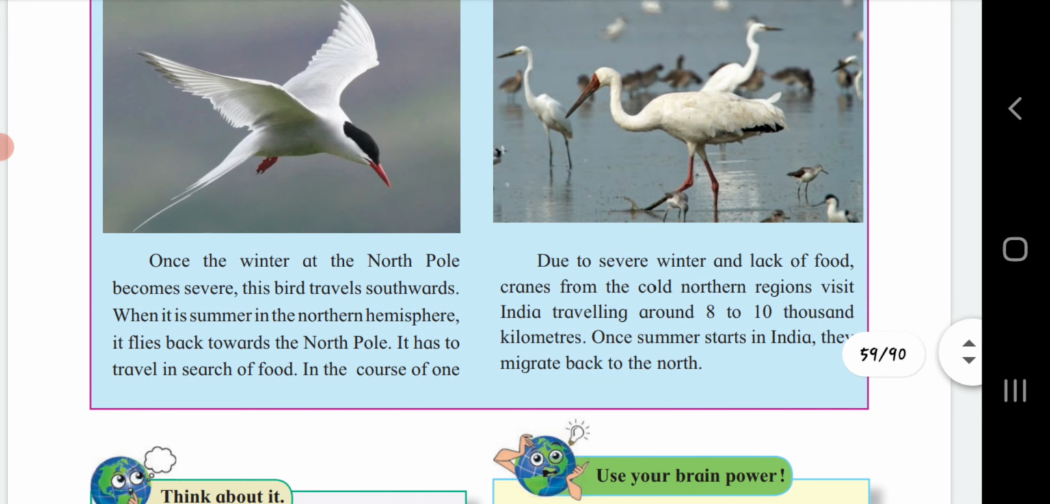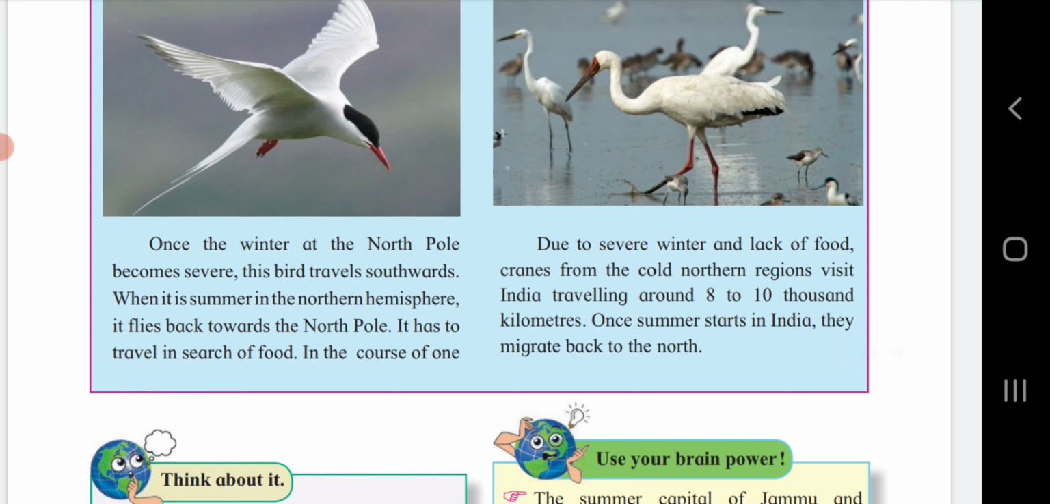Here the information is given. Due to severe winter and lack of food, cranes from the cold northern region visit India, traveling around 8 to 10,000 kilometers. Once summer starts in India, they migrate back to the north. So when the summer season starts in India, they go back to their country.